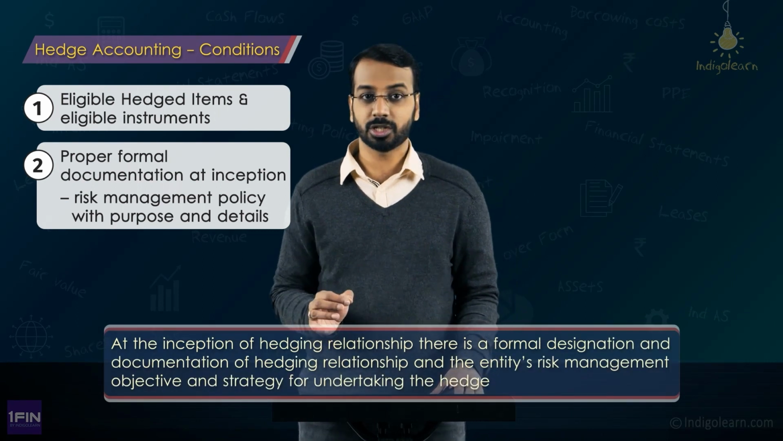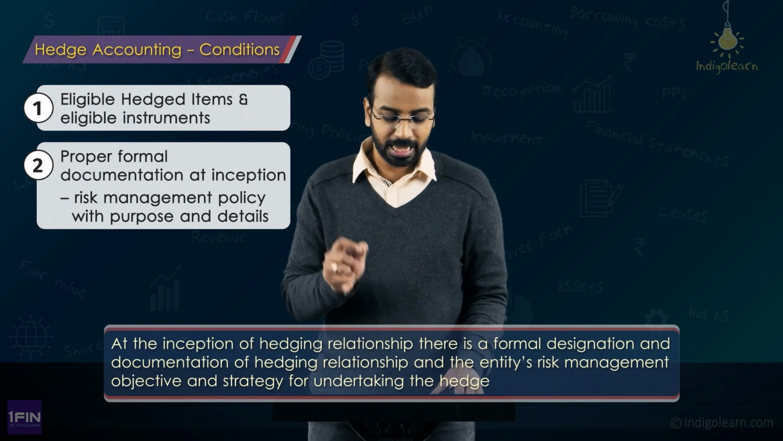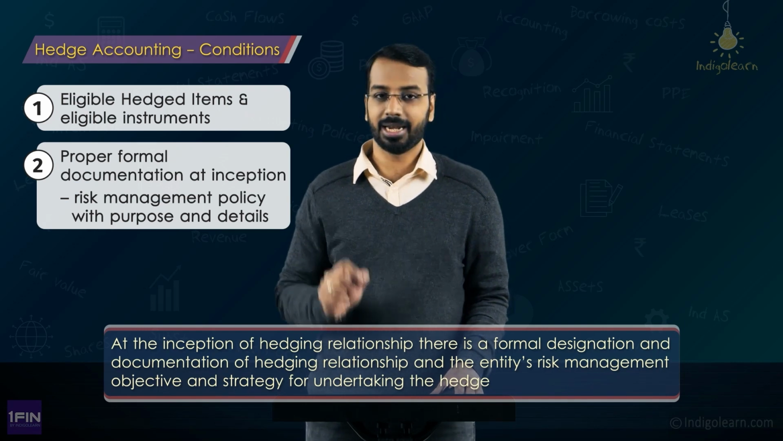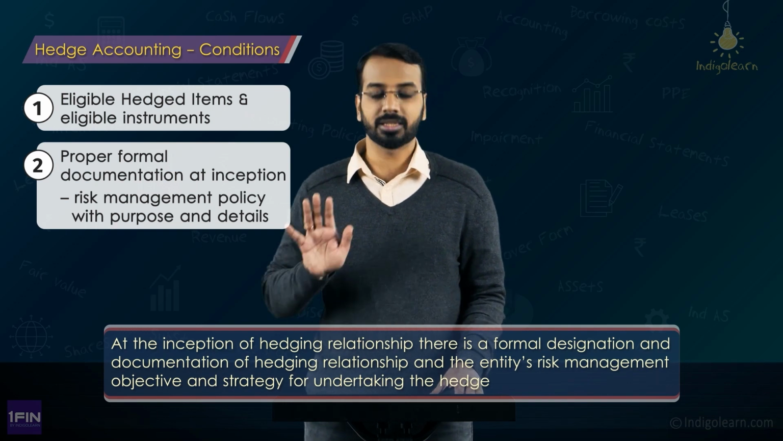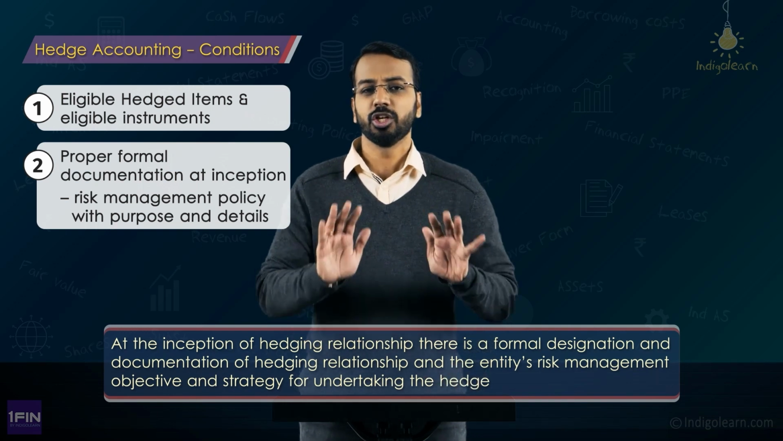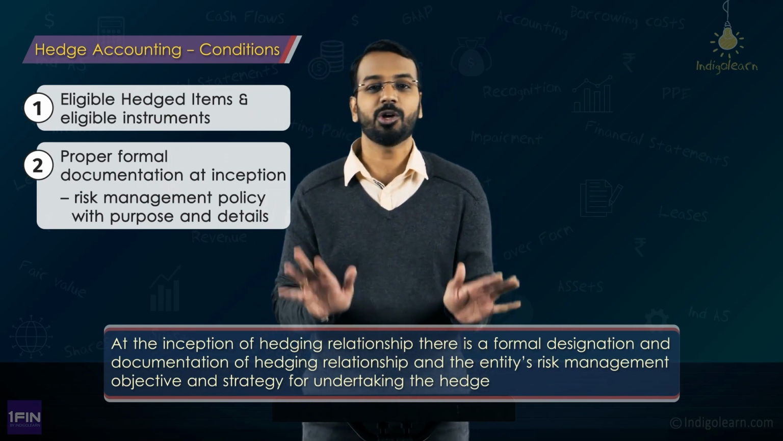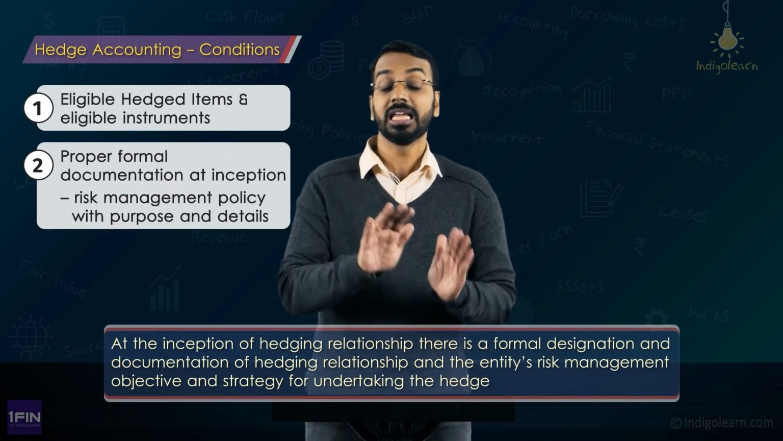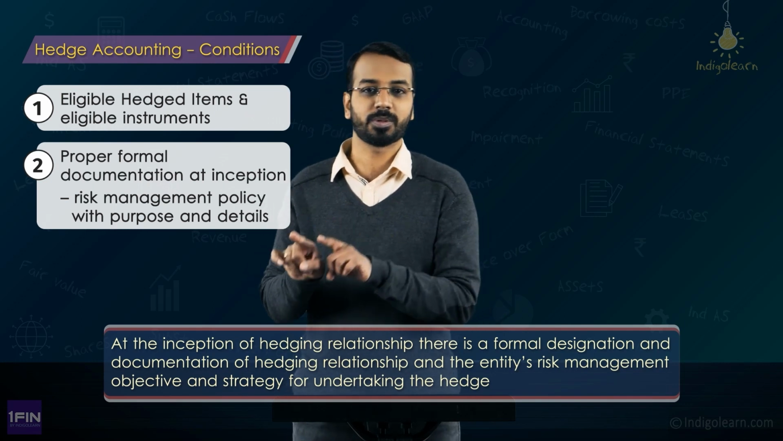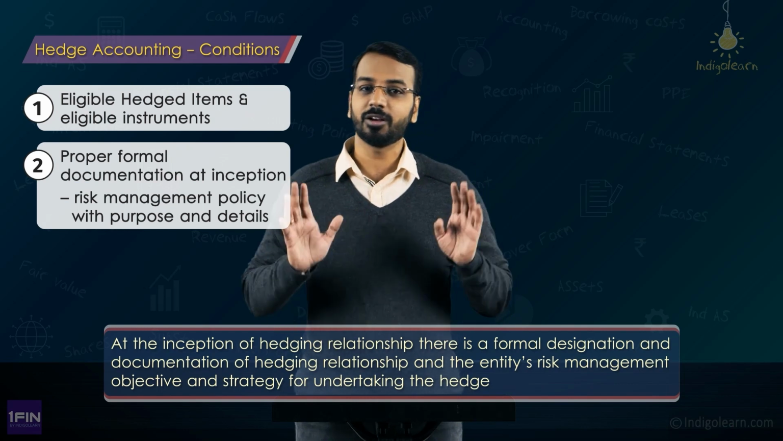So, that is why what the standard says is, at the inception of the hedging relationship, there is a formal designation and documentation of the hedging relationship and the entity's risk management objective and strategy for undertaking the hedge. So, everything has to be documented. You cannot at your wish bring something as hedge and remove it from hedge for managing your P&L. That is not allowed. Okay. If it is speculative, keep it as a speculative transaction. If it is for hedging purpose, keep it for the purpose of hedging. Don't try to move from speculative to hedging, then hedging to speculative to manage your P&L, right?